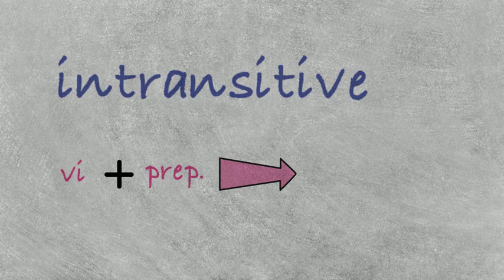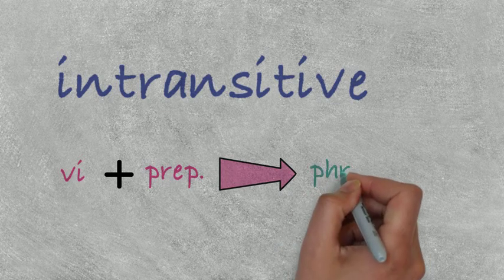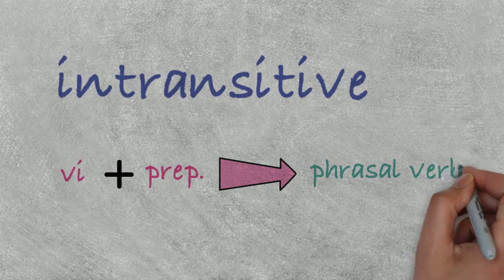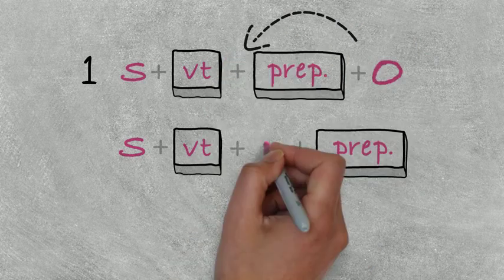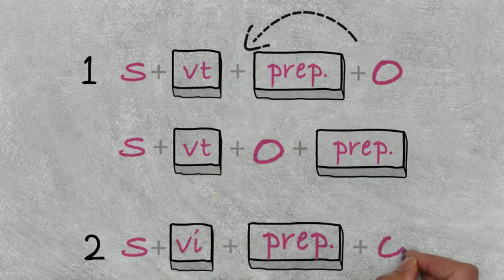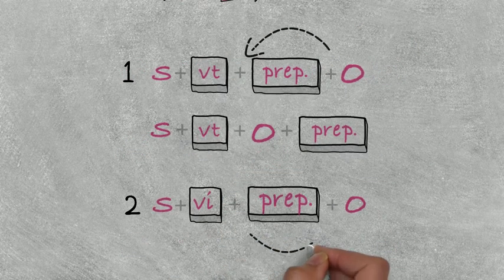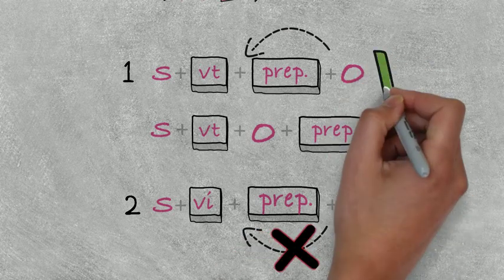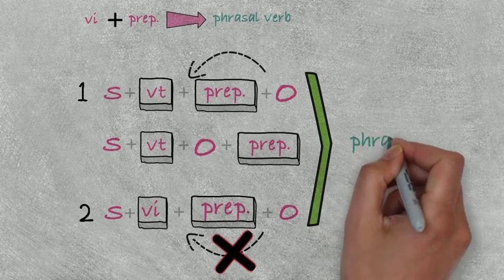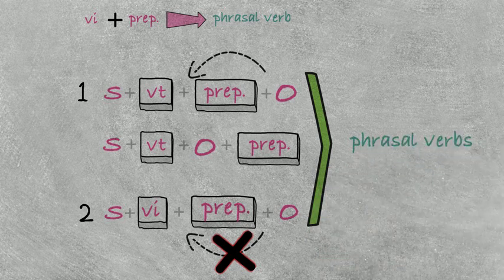You can still call this a phrasal verb. Unlike the transitive verb that goes with a preposition and can be followed by an object, this kind of combination is slightly different, but they are both called phrasal verbs.